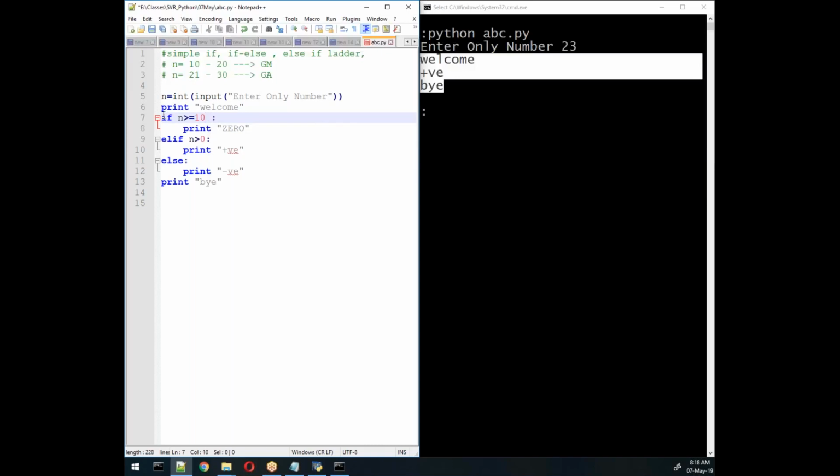Now after this, and n between, less than or equal to 20. Right, this is correct. Now I'll write print good morning. And here I'll write another condition also.